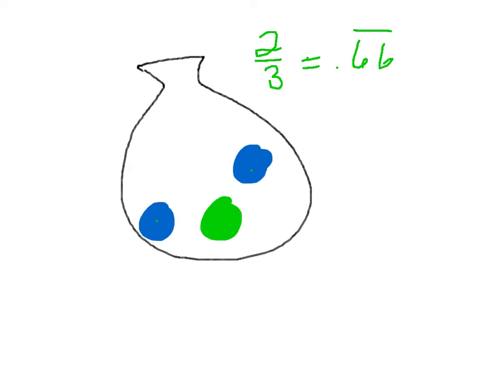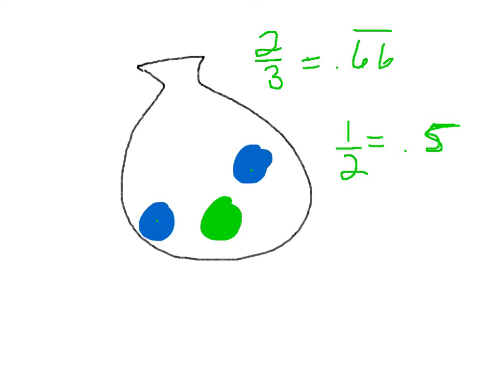So if we take out a blue one, what's the probability that the next one will be blue? Well, now it's only a 1 in 2 chance, which is 0.5. So the probability of picking a blue on the second round depends on what we picked on the first round. Building what's called a tree diagram can really help us to see this and understand this better.